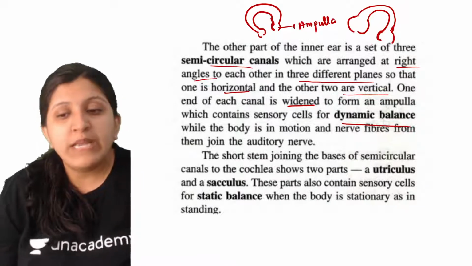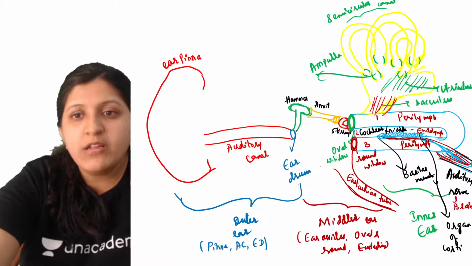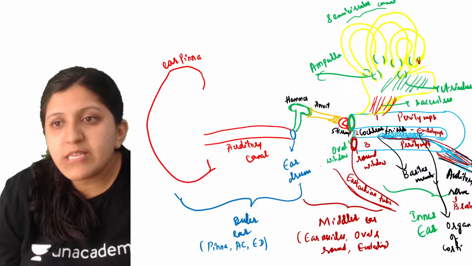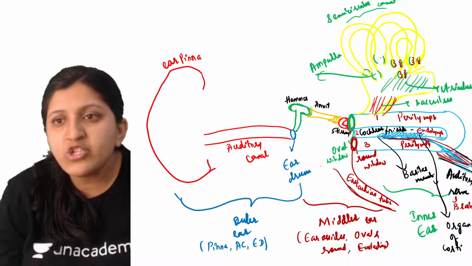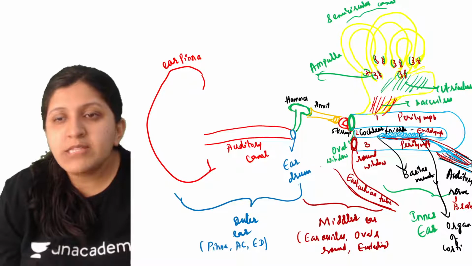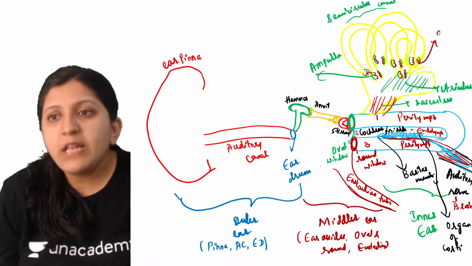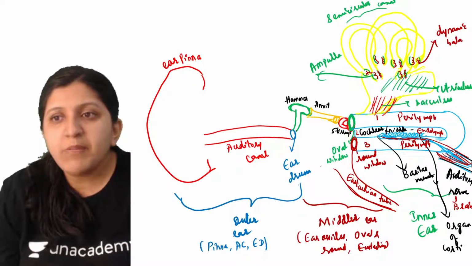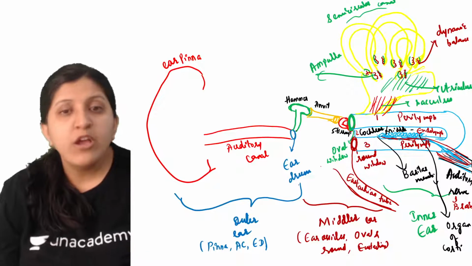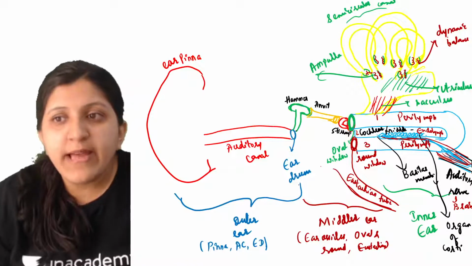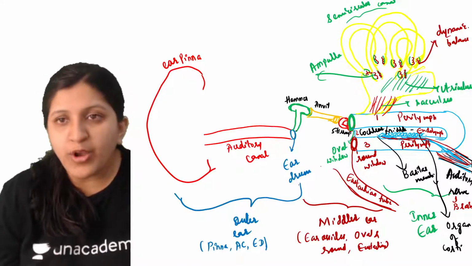So when your body is in motion, there will be sensory cells present at each of these ampullary regions. Let's take them as a sensory cell. These sensory cells are mainly responsible for the dynamic balance. Dynamic balance is basically when you are moving, so your body has to have a balance, right? For that these cells are looking after the body balance.